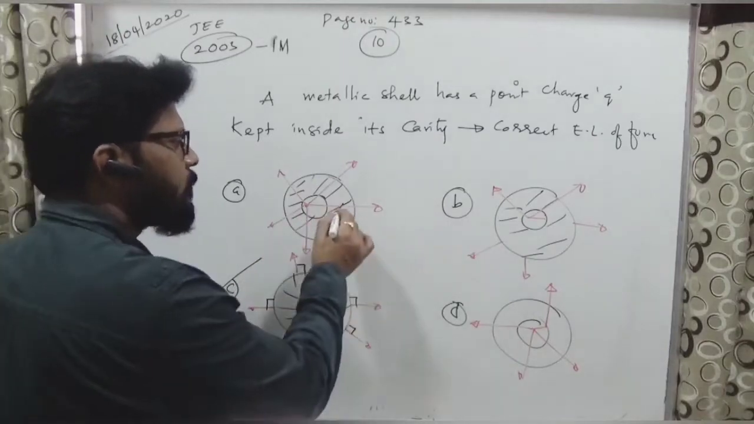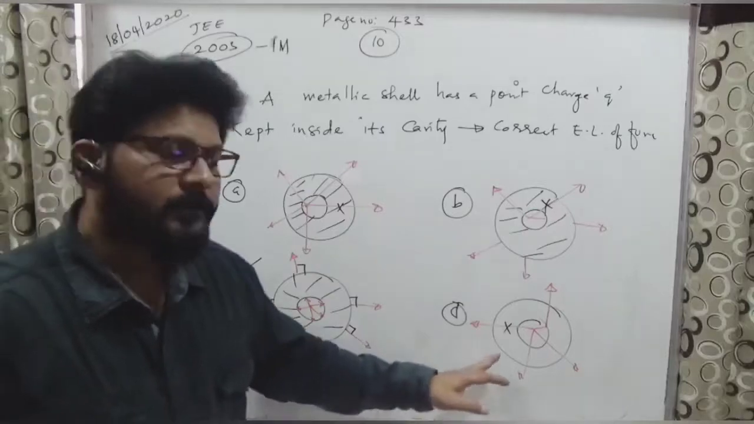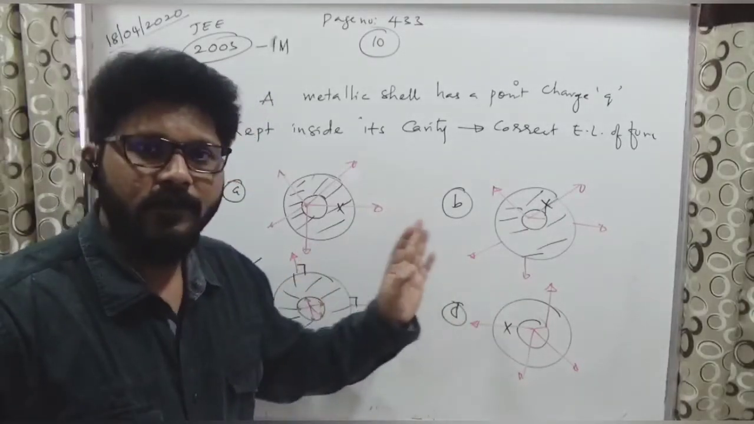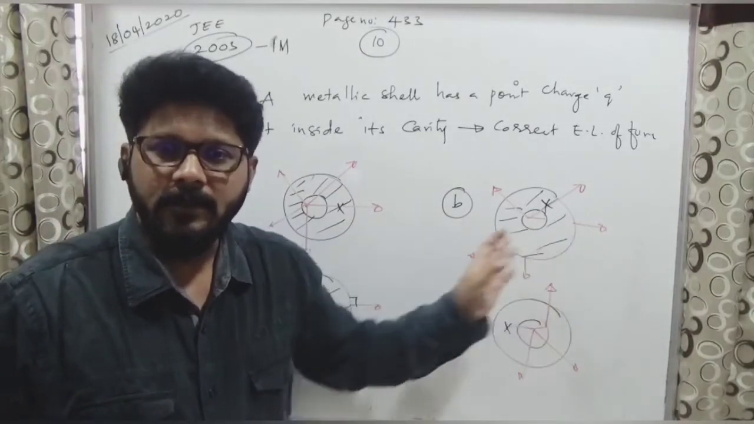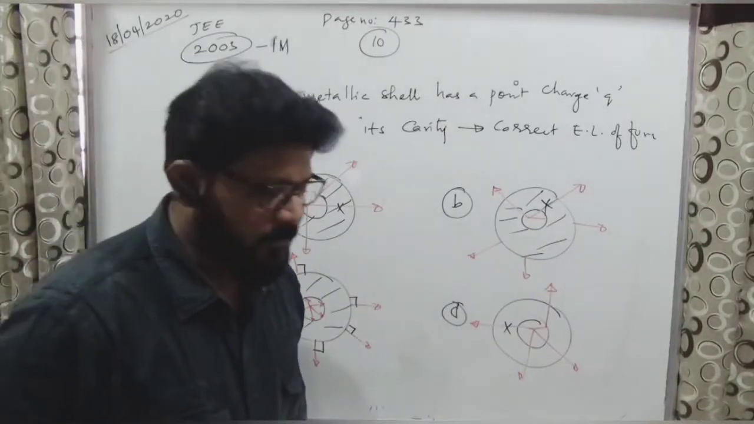Here it is passing through the conductor. Here also it is passing through the conductor. So this is not correct. This one, of course, obeys that they are perpendicular to the surface. Is it clear? This one is done. Everybody understood? Are you enjoying, all of you?